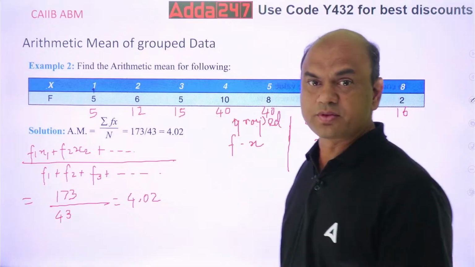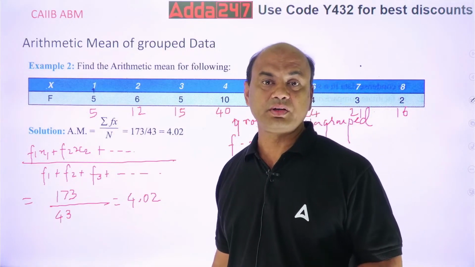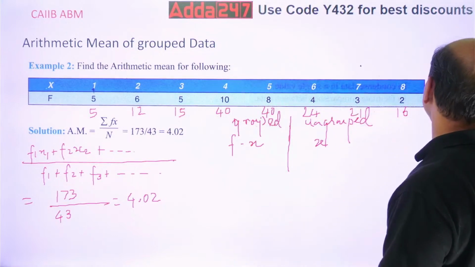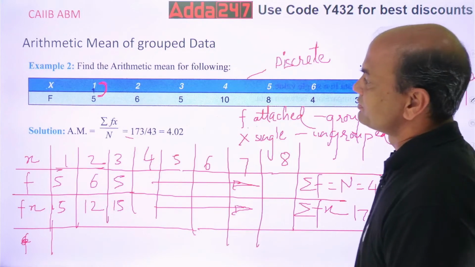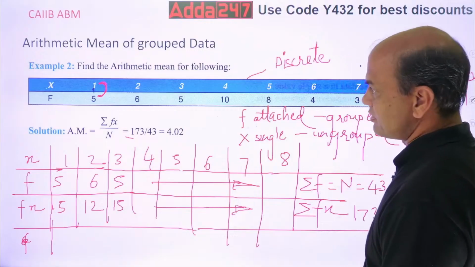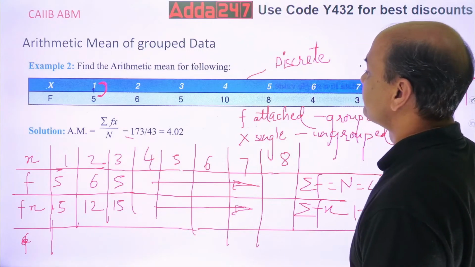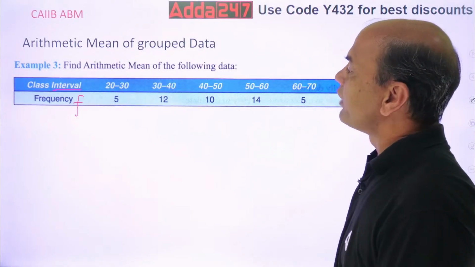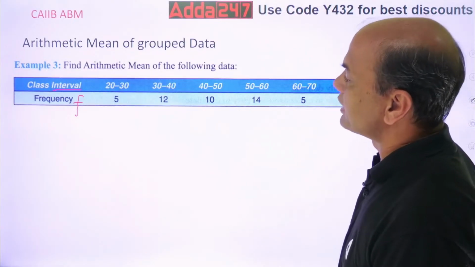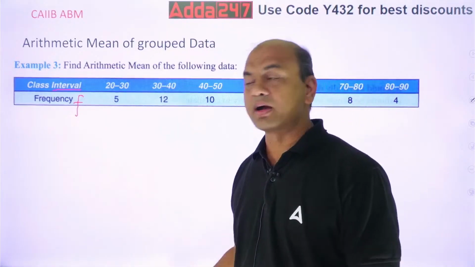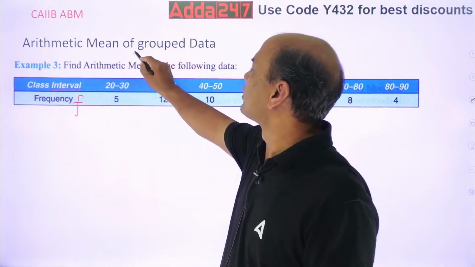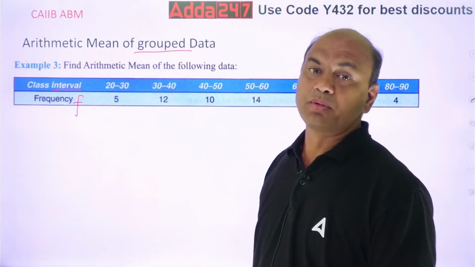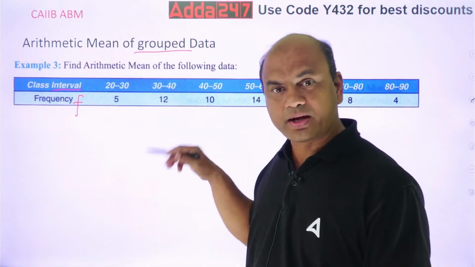Now the next question which I will take is related to class, so that is difficult. See this, find the arithmetic mean for the following data. Now look at this. Again, is it grouped or ungrouped? Grouped data, because f and x both are given.